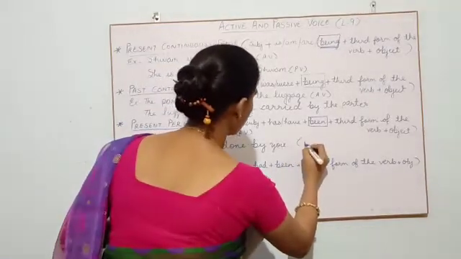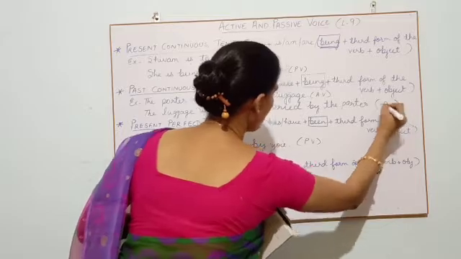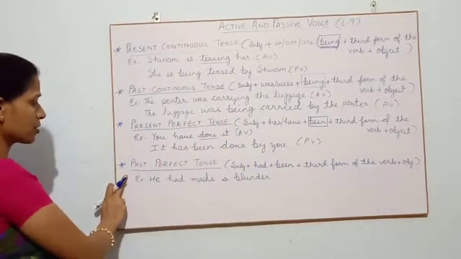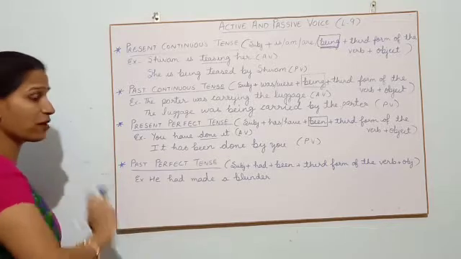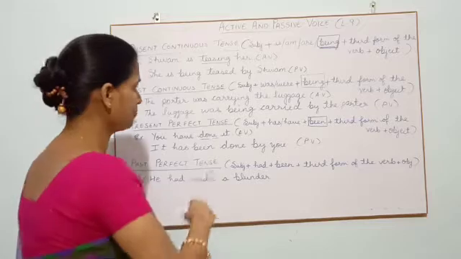This is my passive voice. Here also this was my passive voice. I think it is clear to you. Now come to this past perfect tense. Again we will tally the formula.